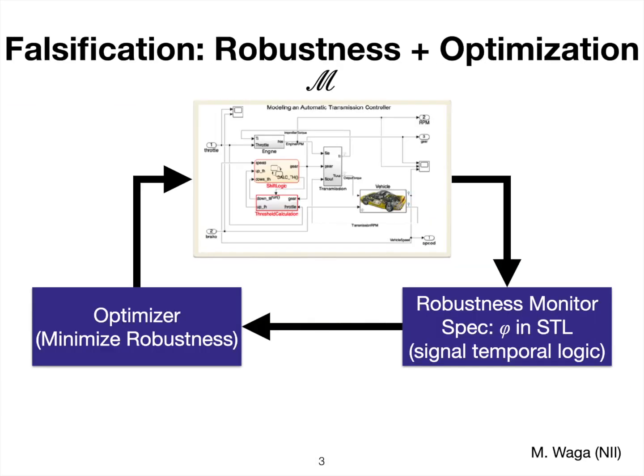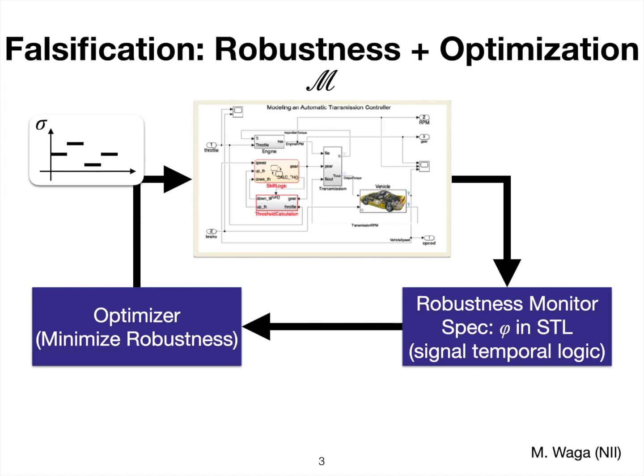And one way to do testing for cyber-physical systems is falsification. Falsification consists of this kind of loop, and the essence is robustness with optimization. So, in this loop, first, this optimizer generates this initial input signal.